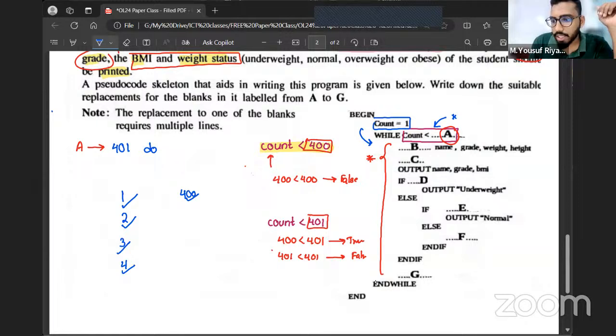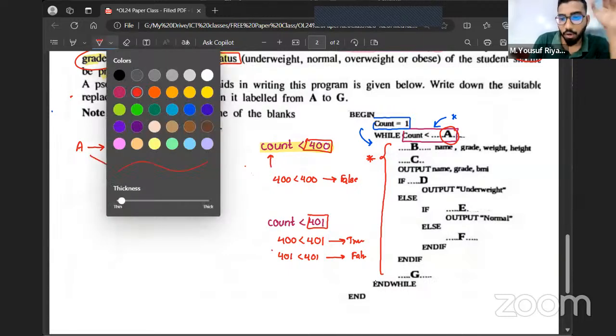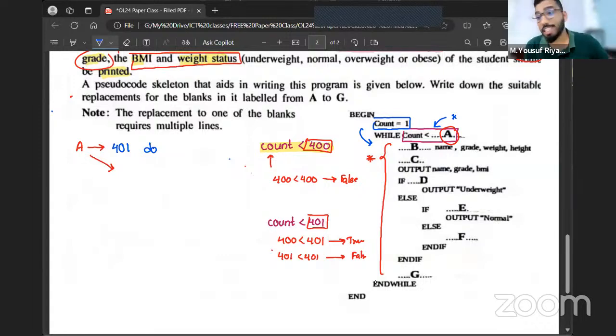I put less than or equal to 400. Yes, you can mention less than or equal. That's also possible. Another option you can do here is mention equal. I'm saying if you're going to use a less than symbol, then you can't mention less than or equal to 400, because there is no such condition. If you mention less than or equal to 400, it's wrong, because already count is less than is given. Another answer you can mention is equal 400, because they ask you to fill in the blanks. So already that less than is given.